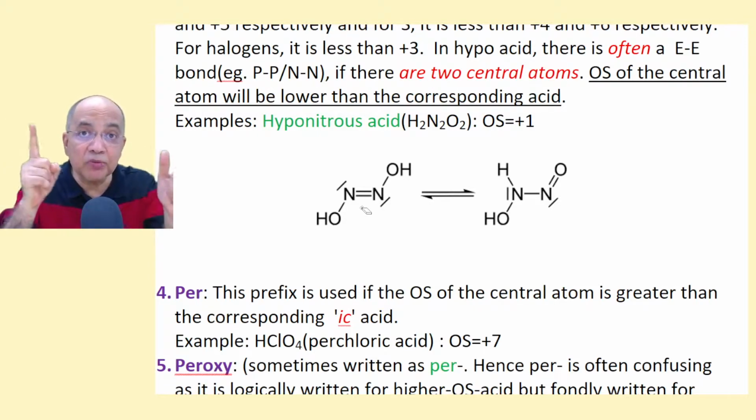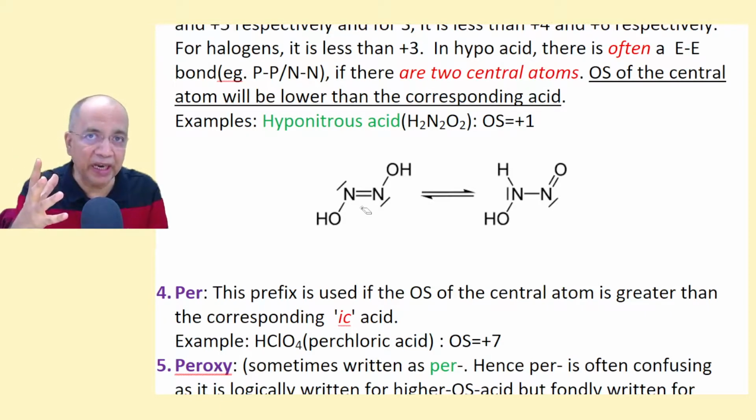And if the two atoms are identical, with the same electronegativity, then there will be a homolytic cleavage. Nobody will lose, nobody will gain, so no charge develops due to such homolytic cleavage between two identical atoms.